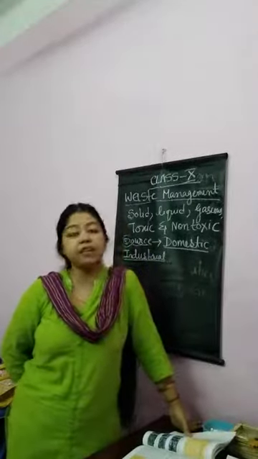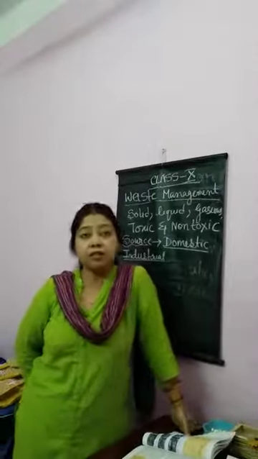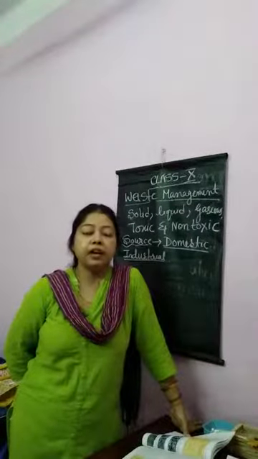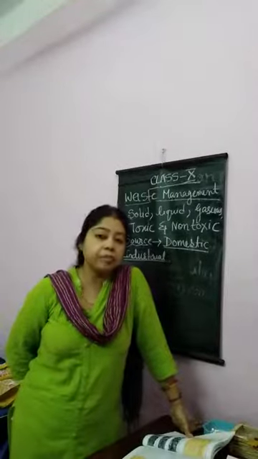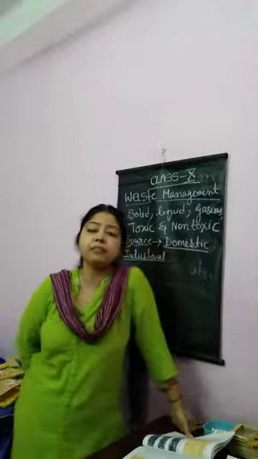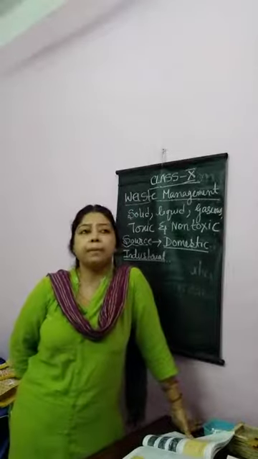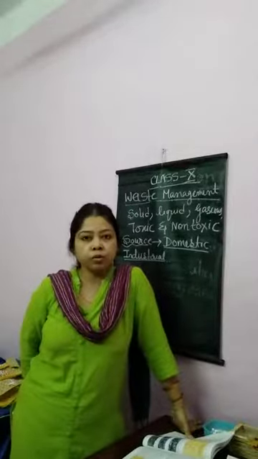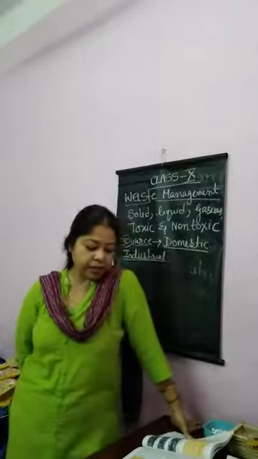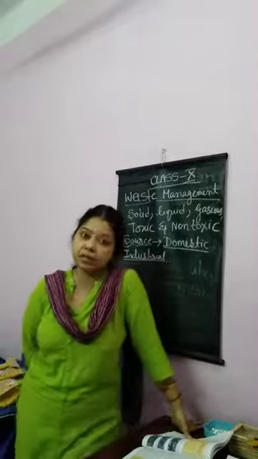Then biomedical waste, very important. Instead of biomedical waste, you can also get pathological waste or medical waste. All these are important. This point is very important for 2 marks or MCQ. Biomedical waste is the waste discarded from hospitals, dispensaries, pathology, etc. It includes broken syringes, cotton balls, dressing materials, blood, urine. All these are pathological or medical waste, or hospital waste.